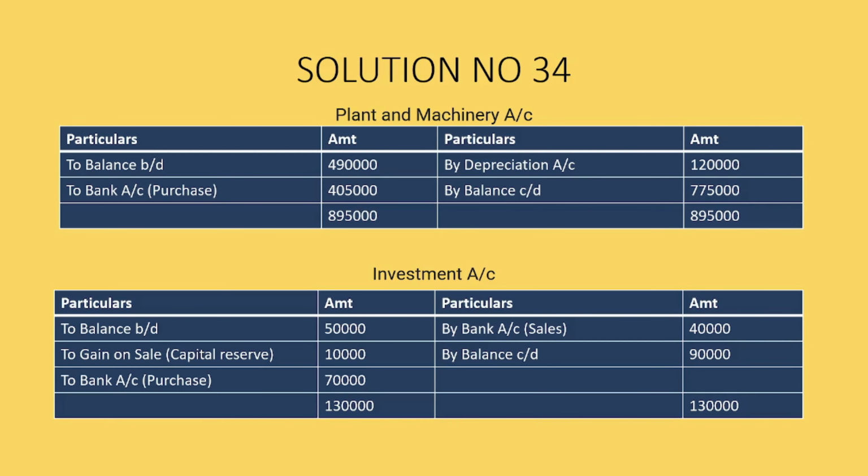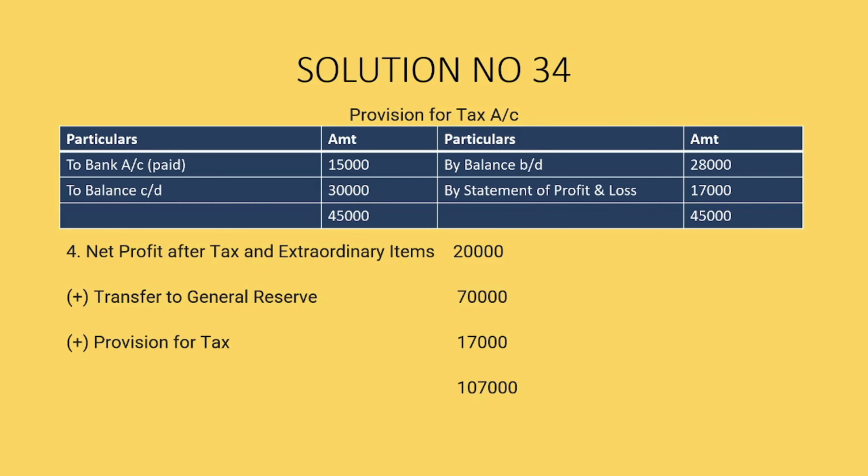Now, these are the ledgers that were required to open for preparing this cash flow statement. The plant and machinery, the investment account, you can see from here. The provision for tax and the calculation for net profit after tax and extraordinary items is given over here.